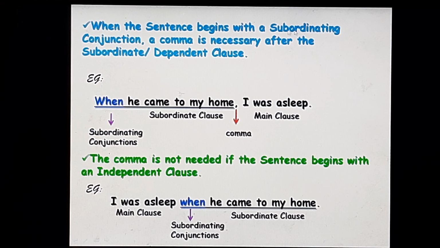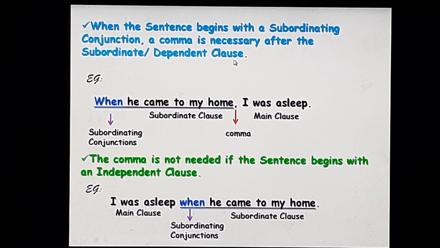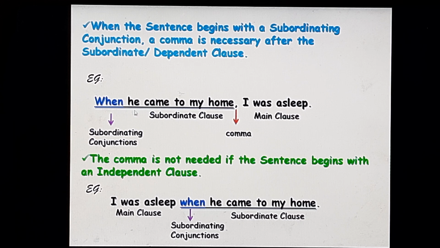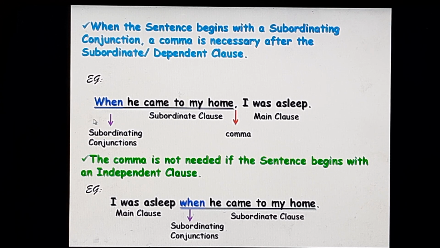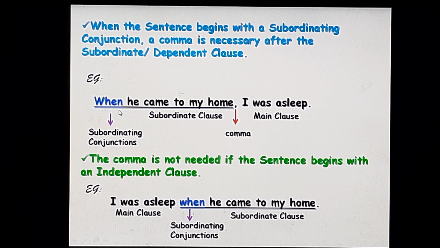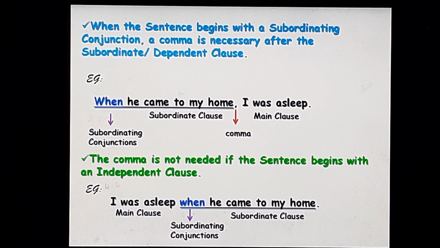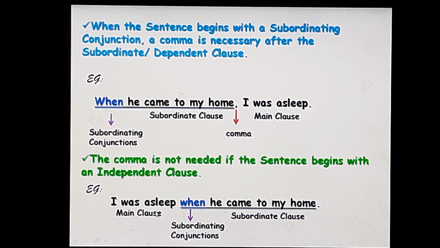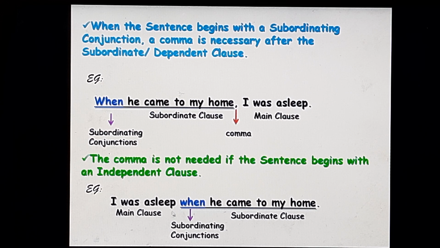When the sentence begins with the subordinating conjunction, a comma is necessary after the subordinate or dependent clause. When he came to my home, comma, I was asleep. Now, when the sentence begins with the subordinate clause beginning with a subordinating conjunction, then the comma becomes necessary. The comma is not needed if the sentence begins with an independent clause. Like, I was asleep when he came to my house. Here, the main clause comes first, followed by the subordinating conjunction and the subordinate clause,